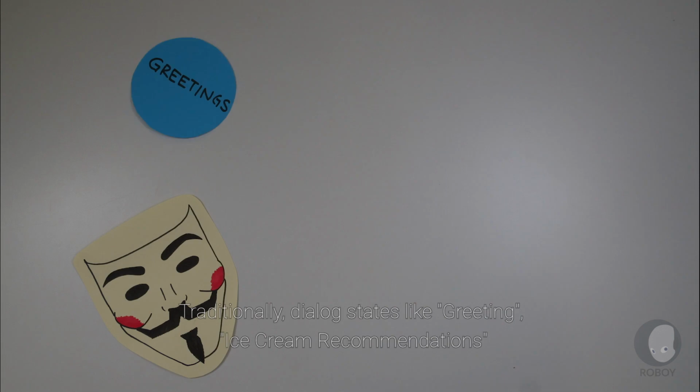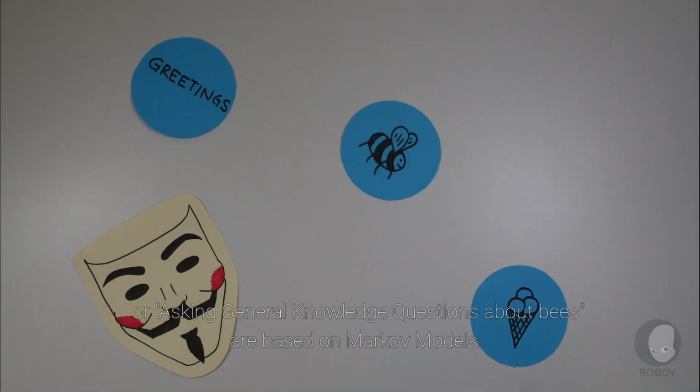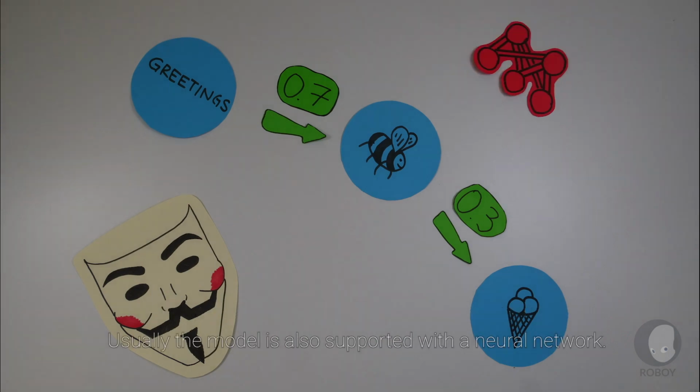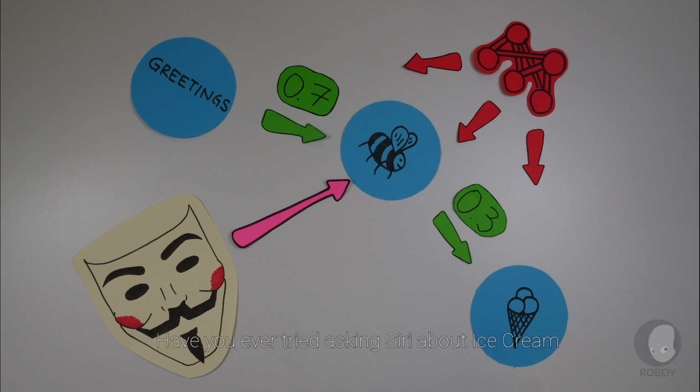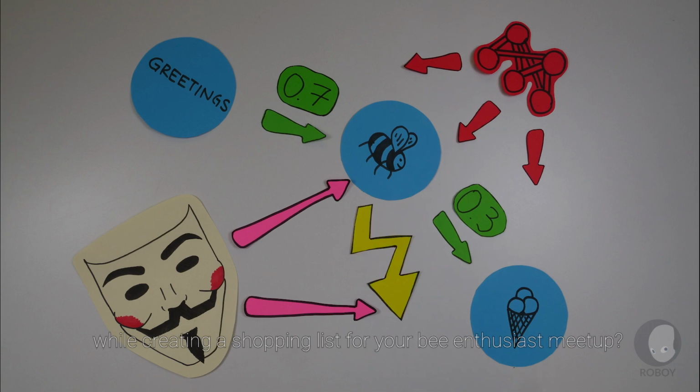Traditionally, dialog states like greeting, ice cream recommendations, or asking general knowledge questions about bees are based on Markov models. Usually, the model is also supported with a neural network. The problem? There can only be one active state. Have you ever tried asking Siri about ice cream while creating a shopping list for your bee enthusiast meetup?